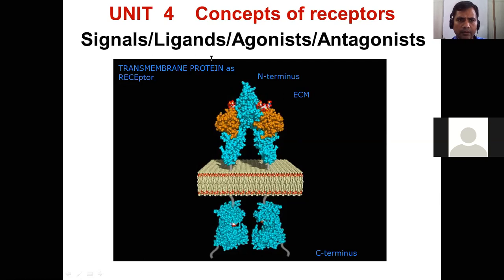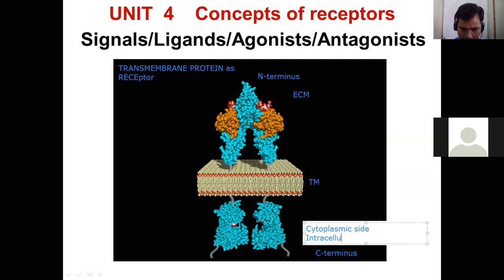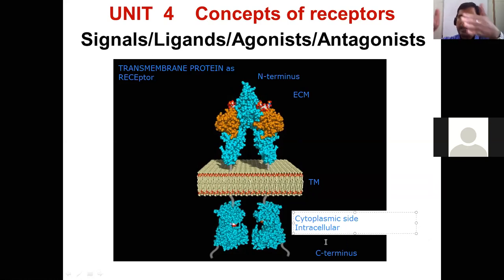This region will be your TM, that is the transmembrane area of the lipid bilayer structure, and this one will be your cytoplasmic side, or you can say intracellular. So the C terminus is on the cytoplasmic side and the N terminus is on the ECM side.